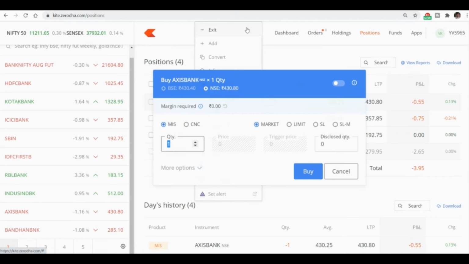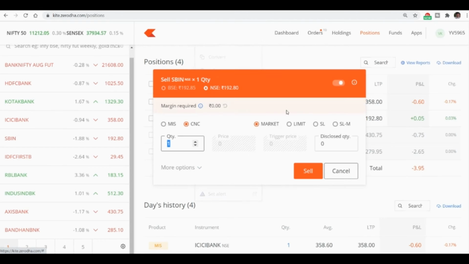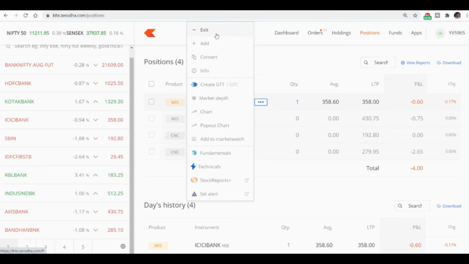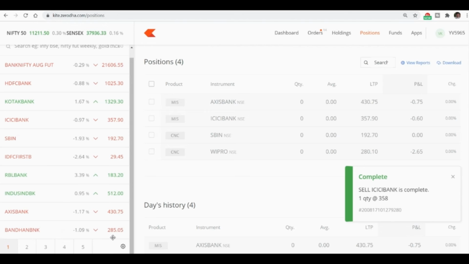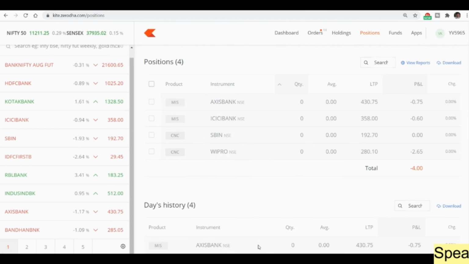Similarly, if you have any futures and options position, you can simply convert that to NRML. Same option: go to the positions tab, click convert and convert it. Here I will close all the orders. I don't want any open orders. State Bank of India also I will exit. Whenever you buy in CNC, you can also close on the same day. It will automatically become intraday, and you will not have the security transaction tax, so the cost will be very low. So try to do that also if you see a profit on the same day, buying in CNC and selling on the same day. So this is basically the live demo.